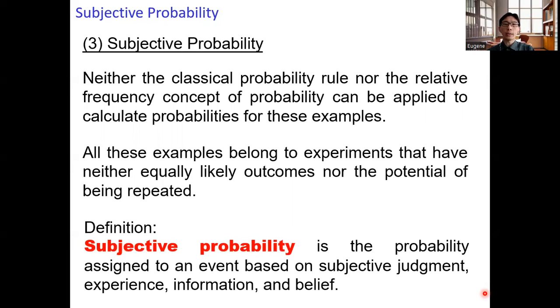Okay, so how do we get such probability? Subjective probability is the probability assigned to an event based upon our subjective judgment, experience, information, and belief. Okay, so there are no calculations for subjective probability. This is based upon our subjective judgment. So in this video, we have talked about the three conceptual approaches in probability.